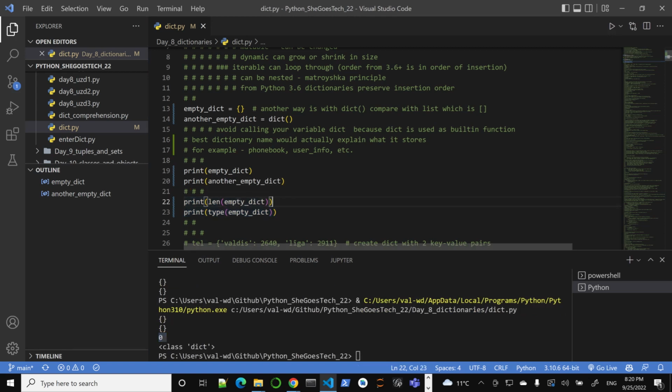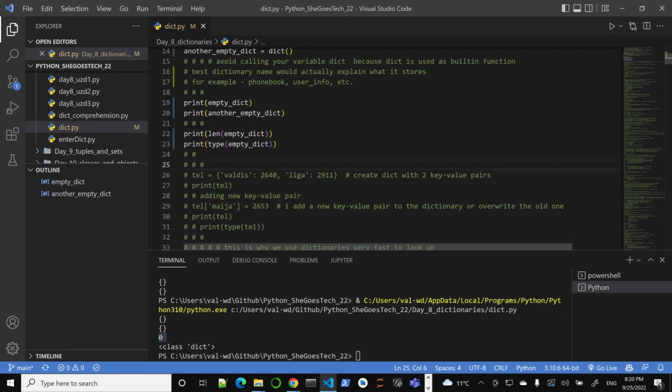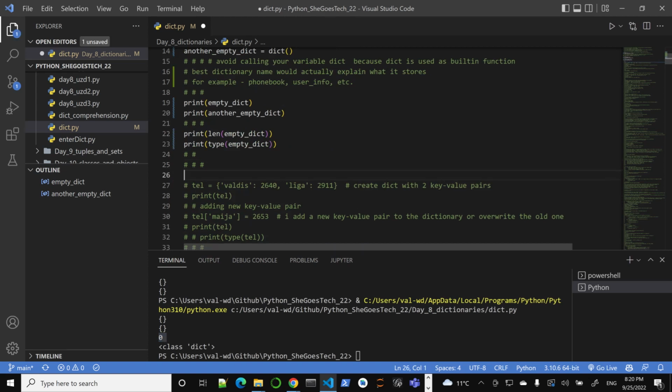So let's make some actually, so we can pre-populate. We can create a dictionary with some values. So that's what we're going to do right now. Notice the syntax here: curly braces, then keys. This is a key. So I'm going to enter two keys. There's a key 1, then a colon, then the value.